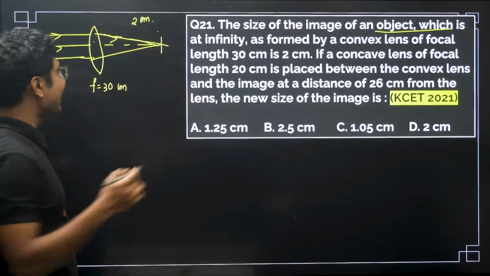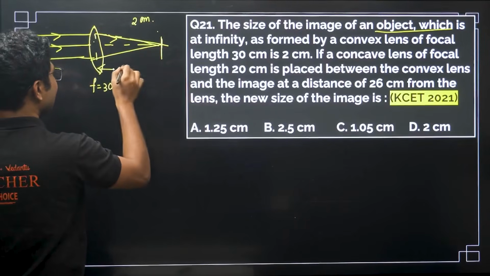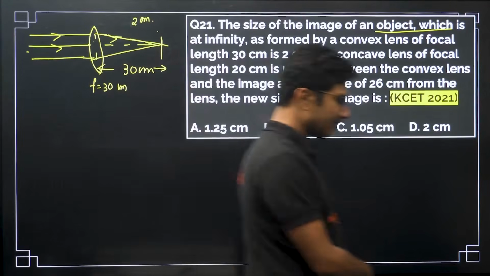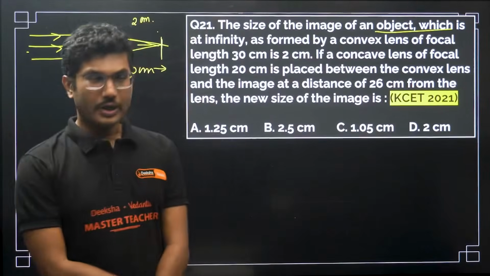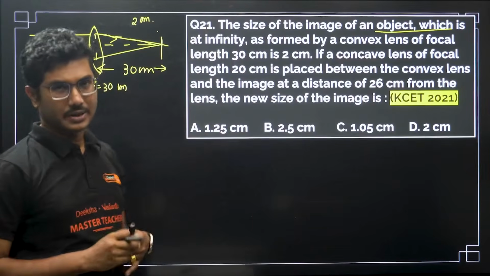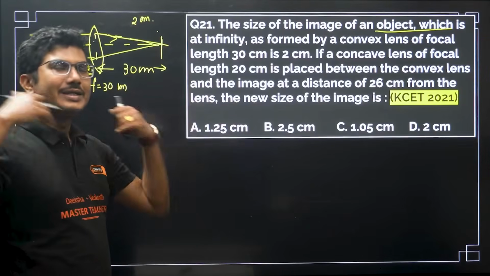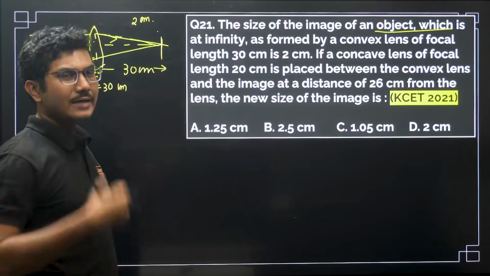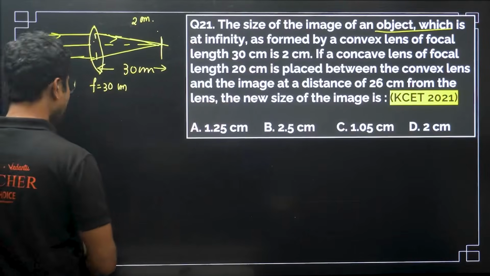You have to understand that the distance between the lens and the image is basically 30 centimeter, because when a parallel beam of light falls, when the object is at infinity, the image generally forms at the focus. It's highly diminished, but the size is given as 2 centimeter. For example, if you consider the sun, the distance can be considered infinity, but still the size can be measured, and suppose this size is 2 centimeter.